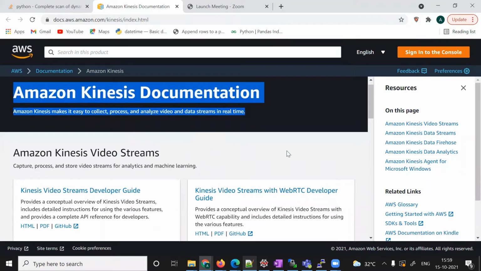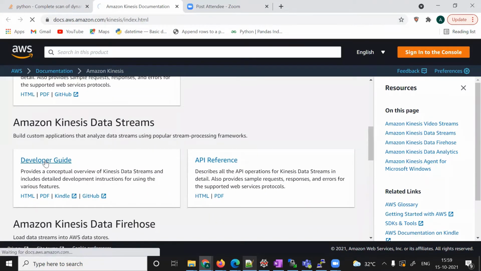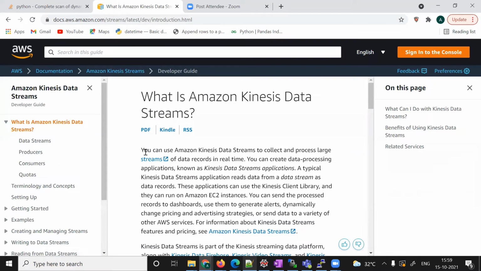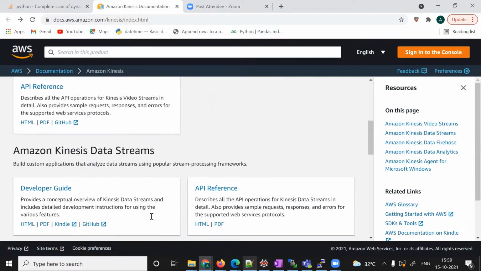Kinesis provides four things here: Kinesis Video Streams, Data Streams, Amazon Kinesis Data Firehose, and Data Analytics. Out of these, today we are going to learn about Amazon Kinesis Data Firehose. What is Data Firehose? If you come here and see the documentation, this is also the same thing. We are going to learn about Amazon Kinesis Firehose.